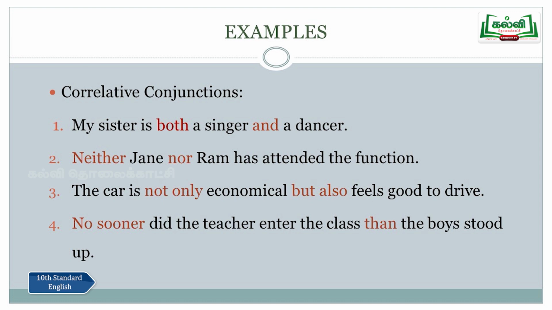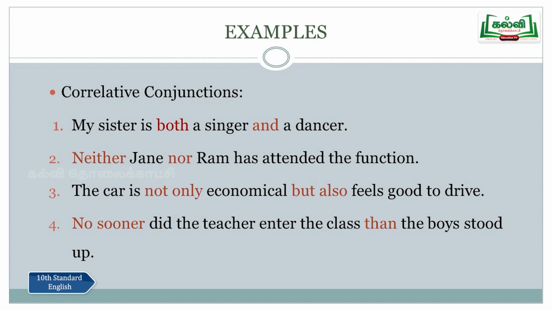Then example number 2: Neither Jane nor Ram has attended the function. Again, "neither nor" is an example of correlative conjunctions. The car is not only economical but also feels good to drive. Again, "not only but also".